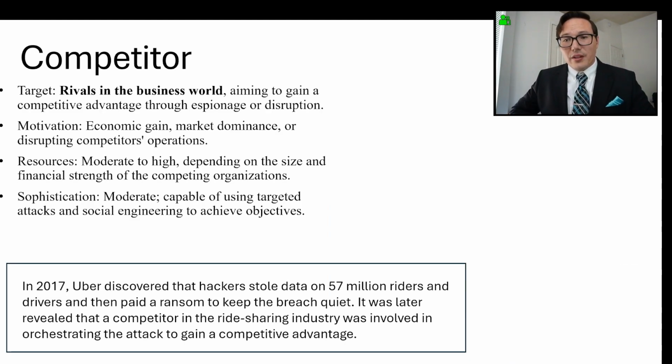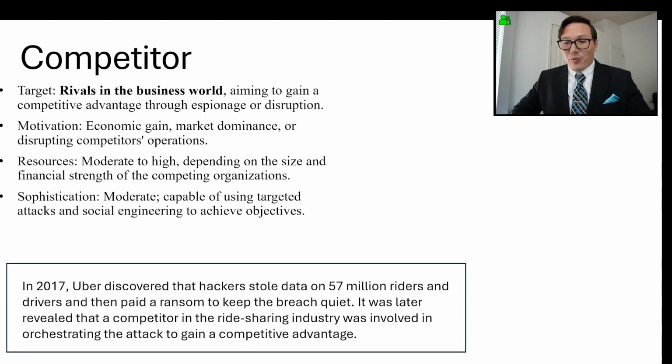Competitor threat actors, they target rival businesses in the business world, aiming to gain a competitive edge through espionage or disruption. They're motivated by economic gain, market dominance, or disrupting competitors' operations. Their resources and sophistication can be moderate to high depending on the size and financial strength of the competing organizations.